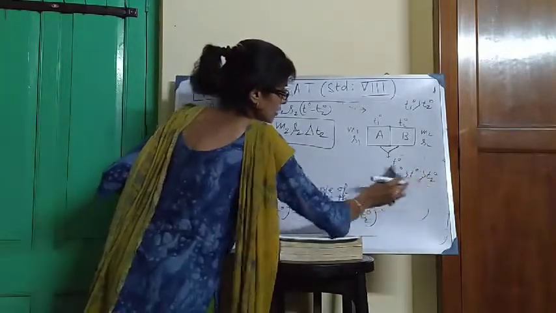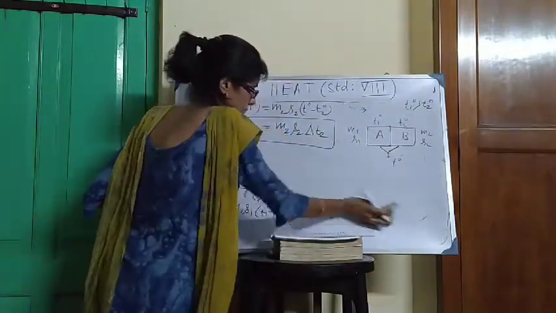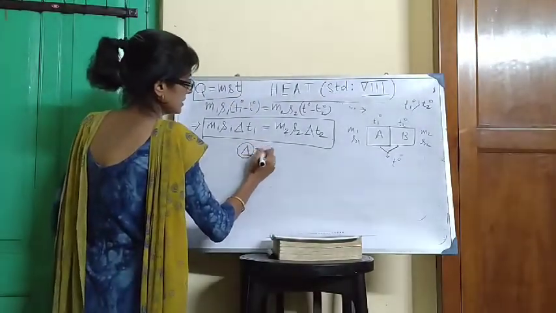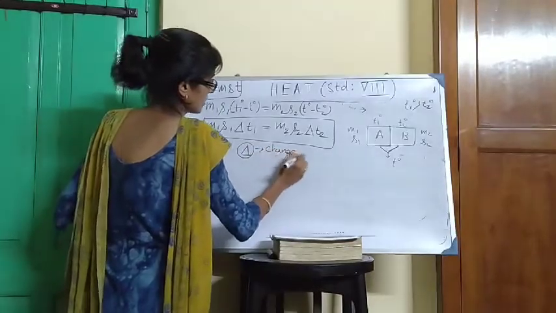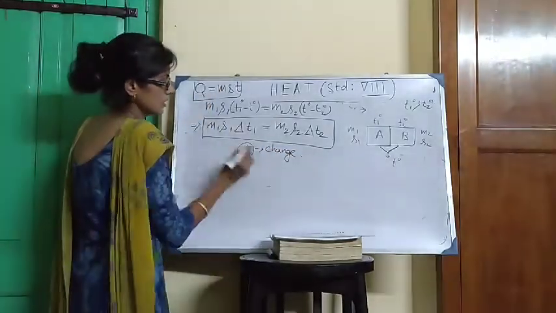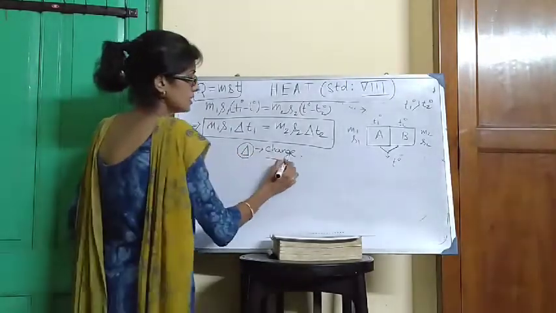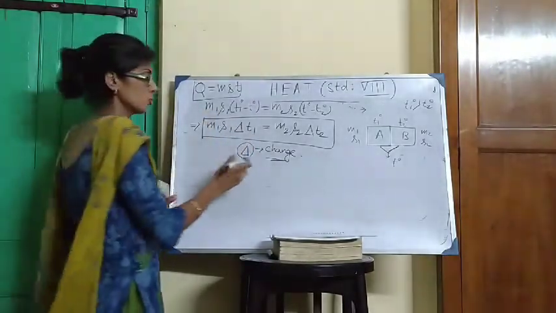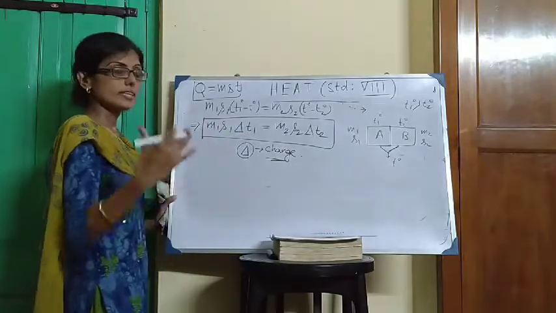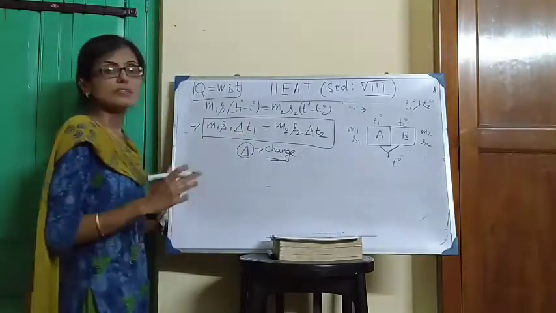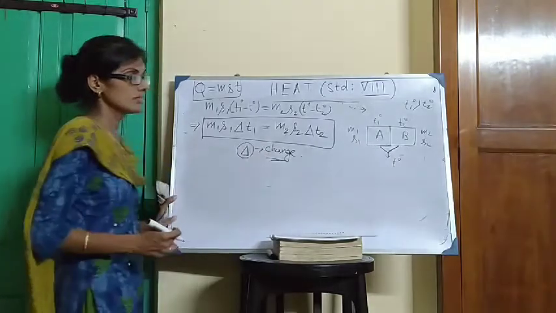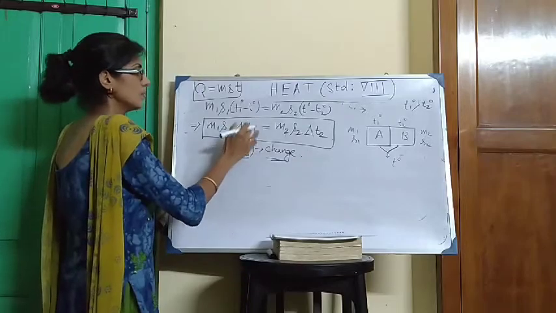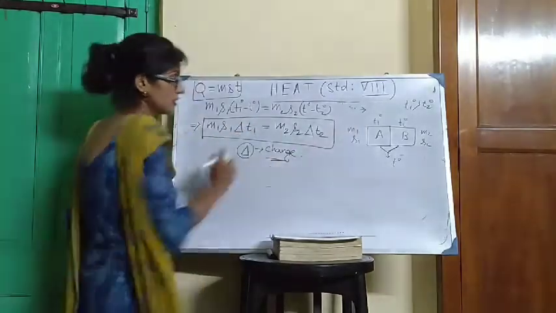What is del T1 and what is del T2? Delta stands for change. Delta is used to represent the change in any physical quantity. Here the physical quantity is temperature. So delta T1 means change in temperature for the first body. 1 stands for the first body, the hotter body. Here the first body is considered as the hotter body. So delta T1 means change in temperature of the hotter body.